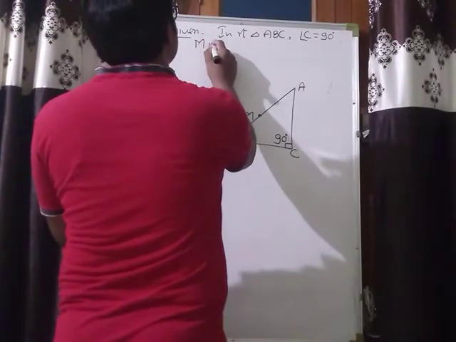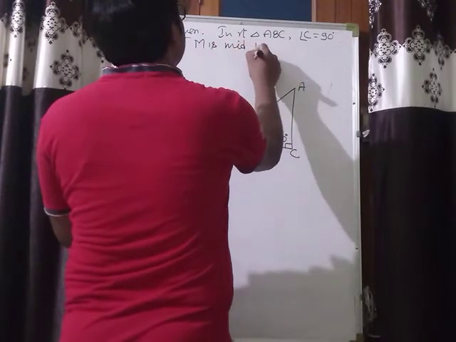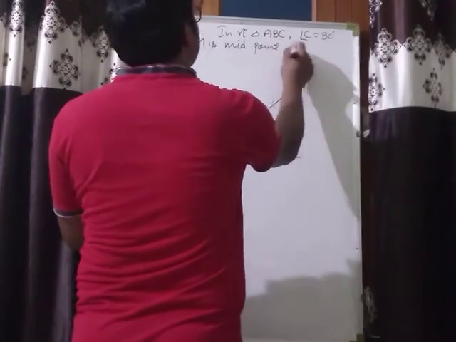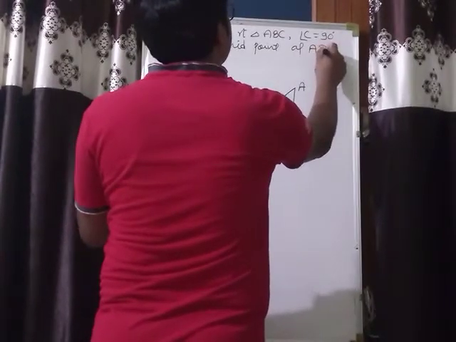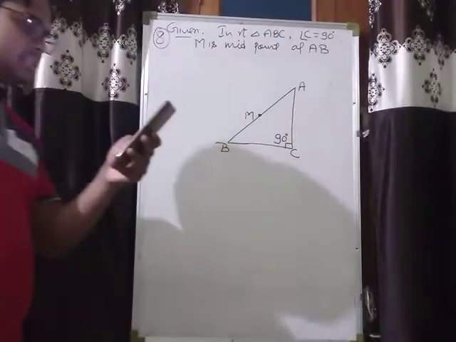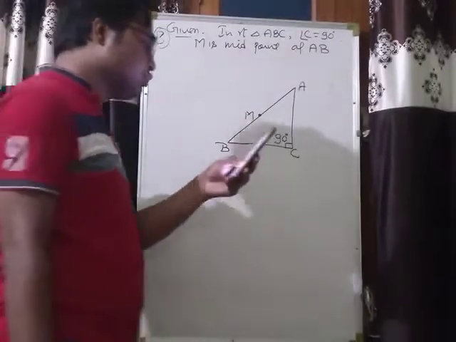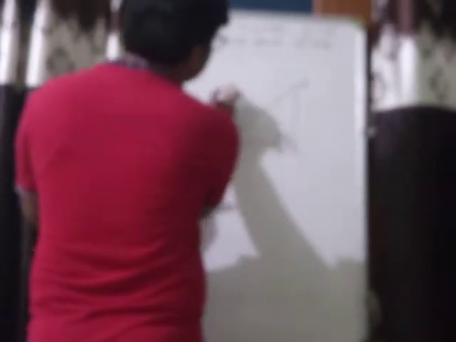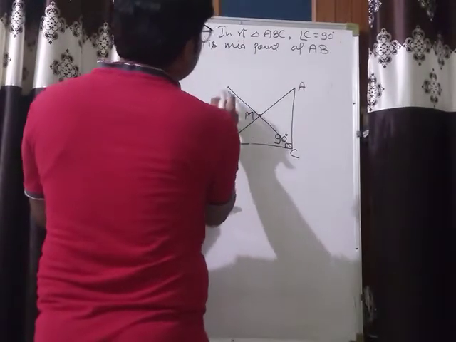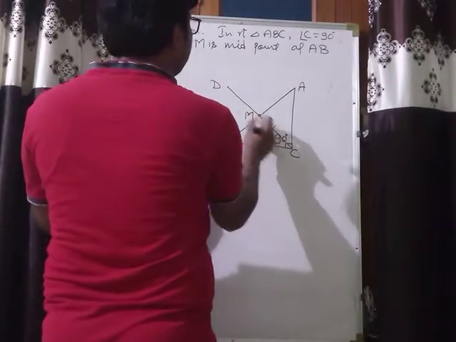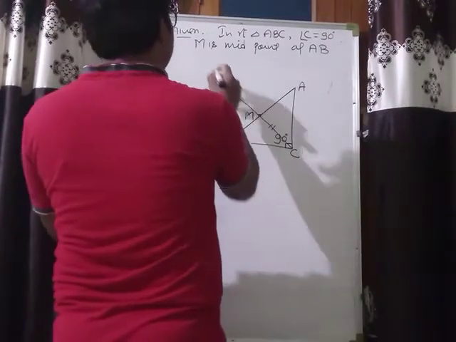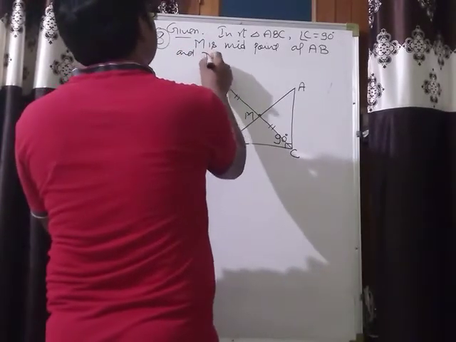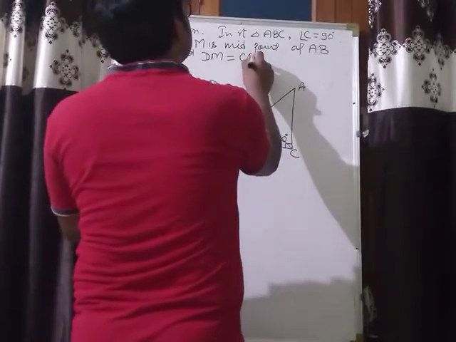M is the midpoint of AB. C is joined to M and produced to D such that DM is equal to CM. So C is joined to M and produced up to D such that CM is equal to DM. It is given here DM is equal to CM.